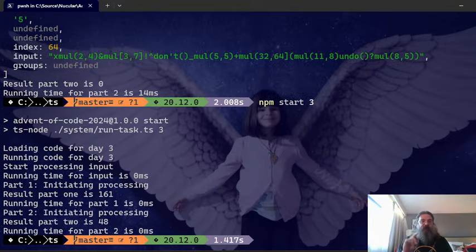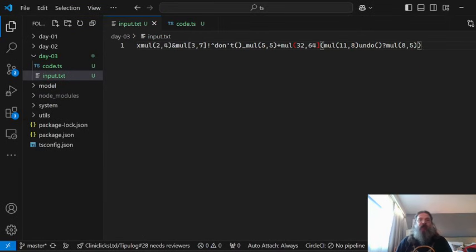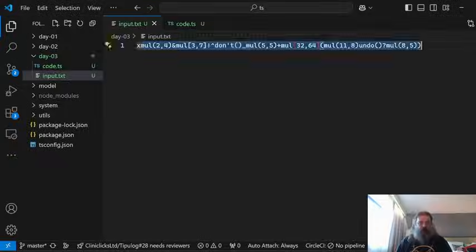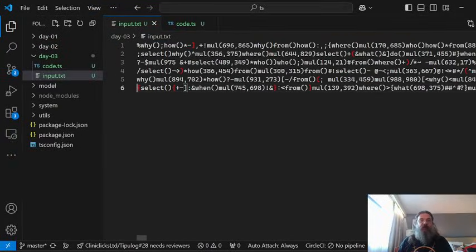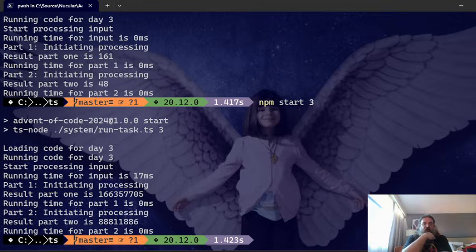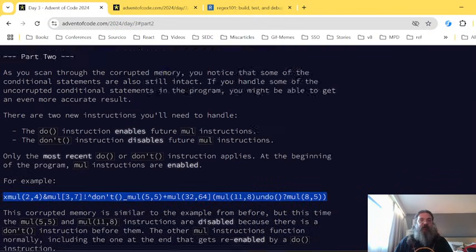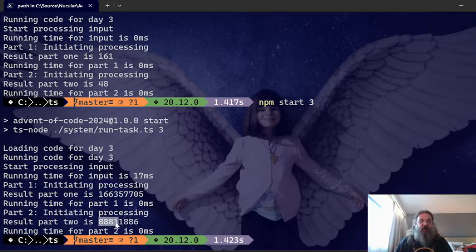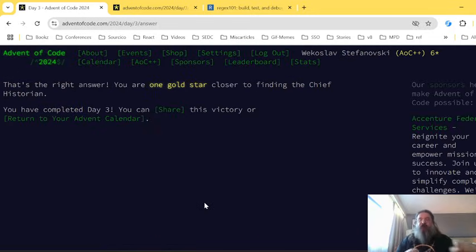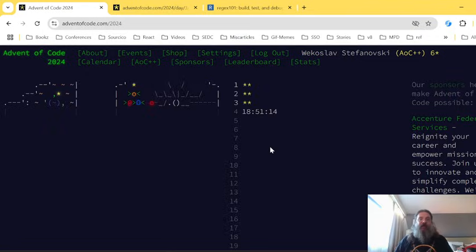48. Yep, we got 48. Let's get our input again. Since we were playing around with it, I don't want to jinx it. So we have our 6 lines, and let's start our code now. The first part stays exactly the same. So we have the proper input at the very least. 705, 705. And the second part with the weird regex, we got this number. Maybe it's correct? Yes, it is. So we have our 6th star, and this is getting to be beautiful.